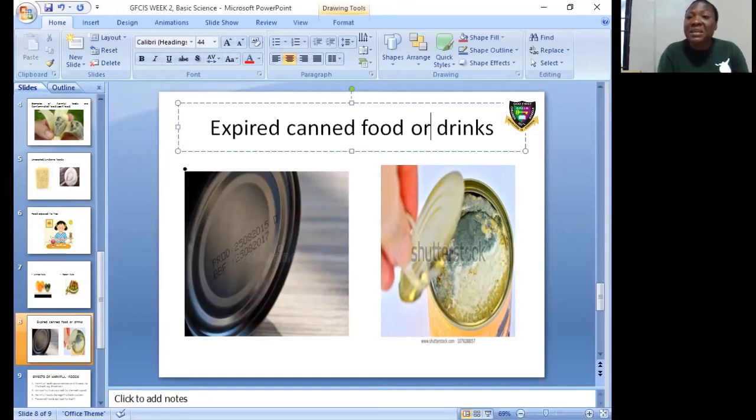If the expiring date has lapsed, don't bother to consume it. It is harmful to the body. It has expired. It has spoiled. Before you buy, check the expiring date, and if you have stayed longer than necessary in the house, do not consume, because it is harmful to the body.